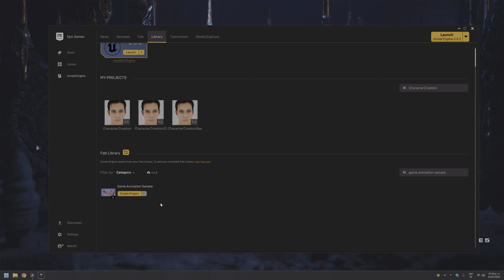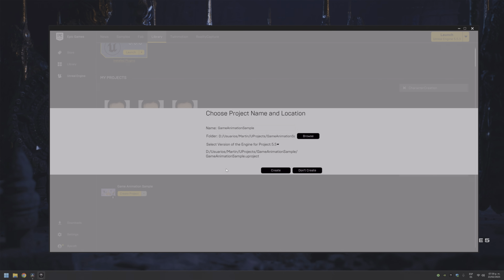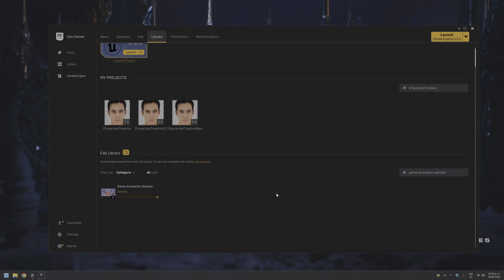Okay, to begin, we need to add a few things to our system. First up is Game Animation Sample, which is a pretty heavy project. You can download it directly from the launcher and migrate it to your own projects, but make sure to check the requirements and the configuration files first.